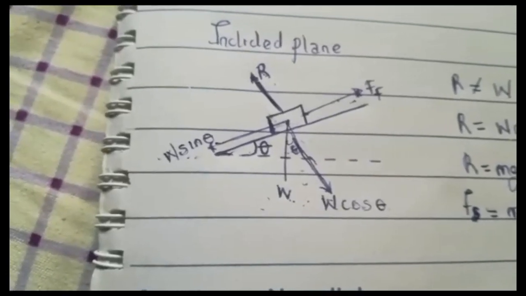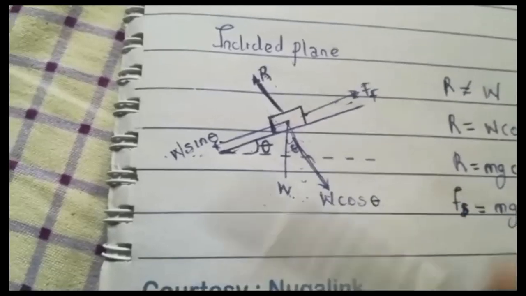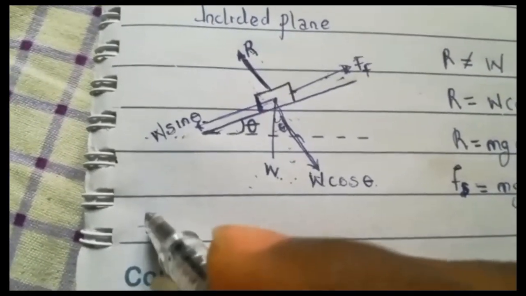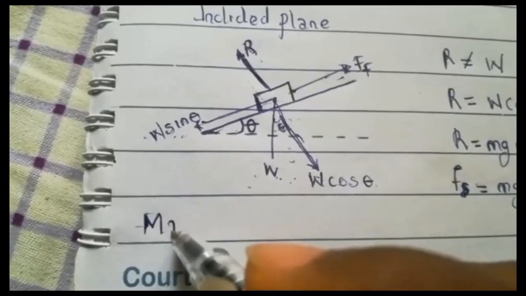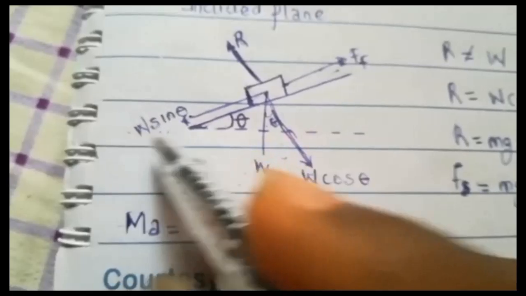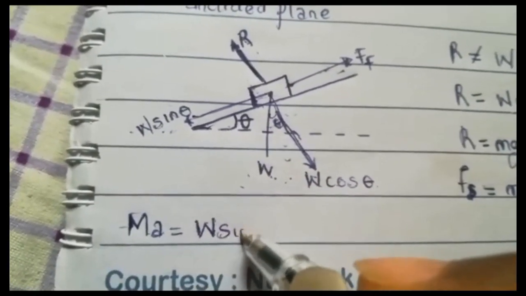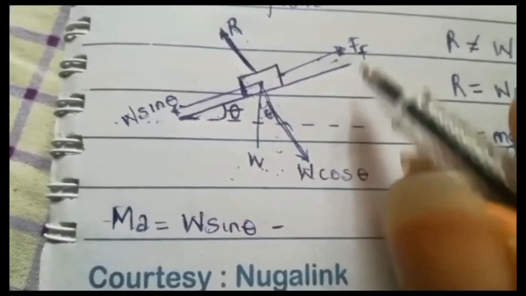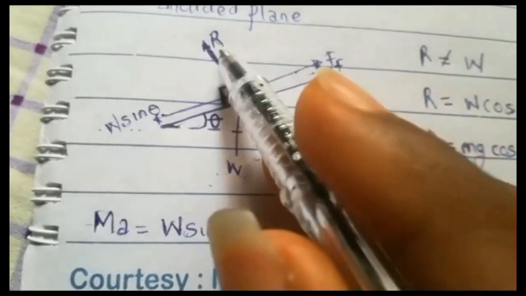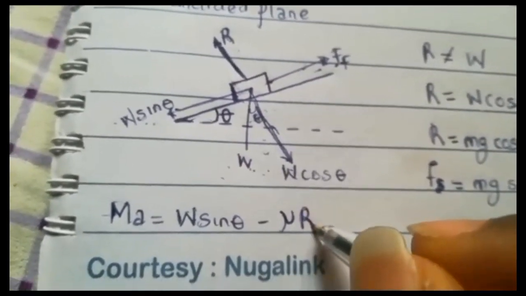So if you were to calculate the net force, here's the net force acting here. So your net force, F, is going to be equal to MA. So your net force MA is going to be equal to, now this one we can call your main force here. So it's going to be W sine theta minus your frictional force. Remember your frictional force formula: coefficient of friction times normal reaction. So coefficient of friction times your normal reaction.